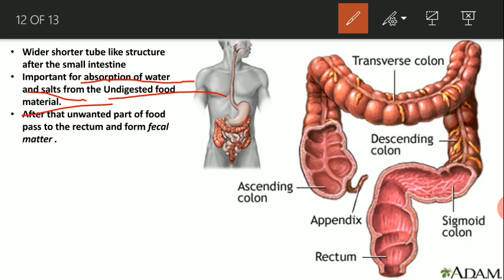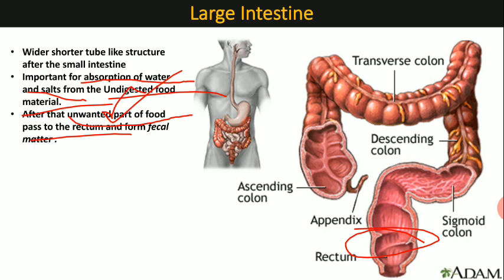Here the unwanted part of the food material passes to the rectum where it is stored and converted into the fecal matter, and the large intestine actually contains many microorganisms that work on the undigested or unwanted part of the food.